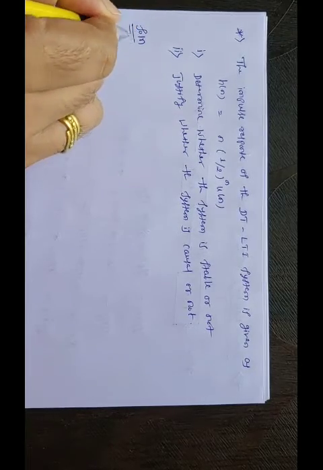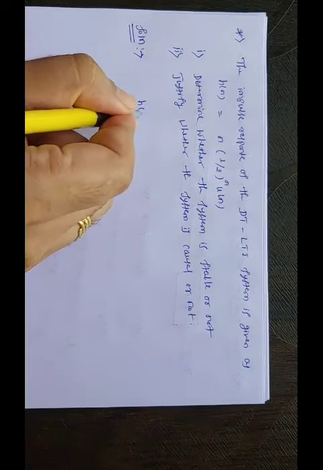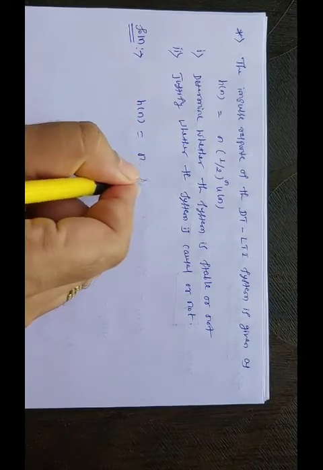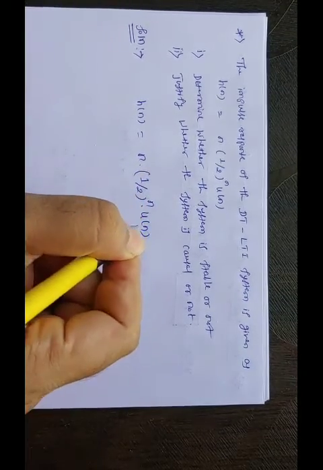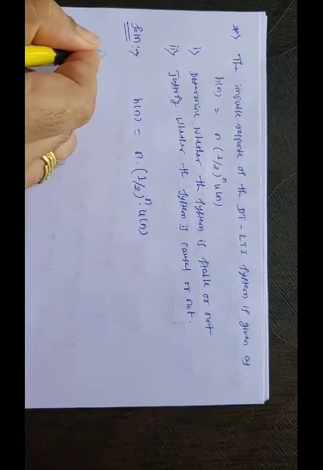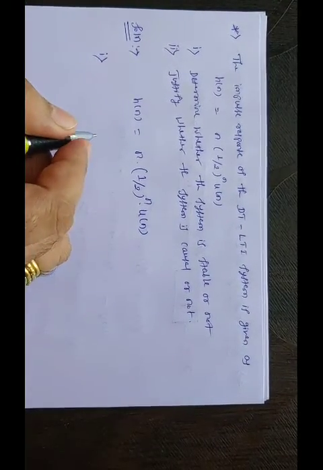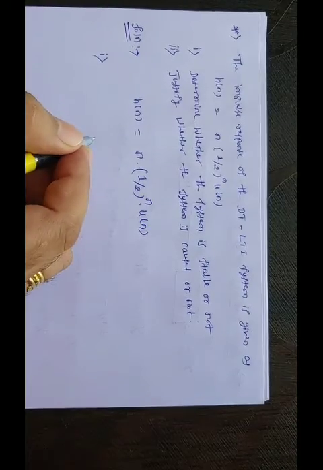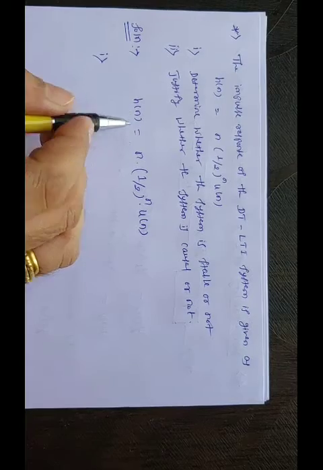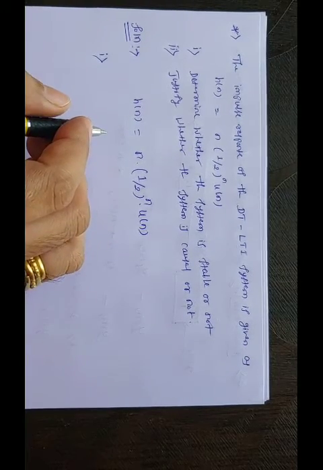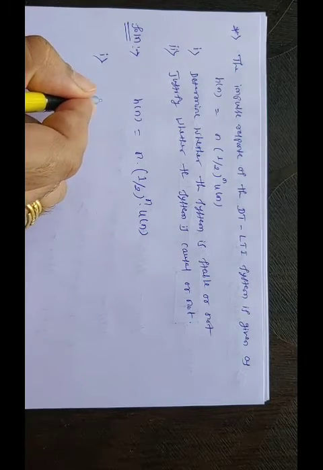So they have given the impulse response, that is h of n equal to n into (1 by 2) raised to n into u of n. We have to check whether the system is stable or not. For the stability condition we have already seen, if the impulse response is absolutely summable, then we call the system stable. So let us check that.